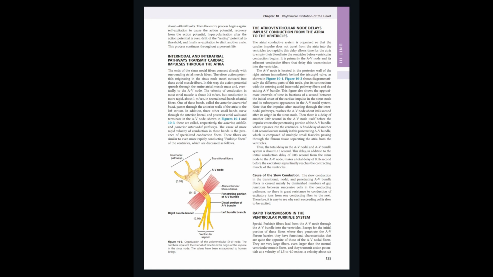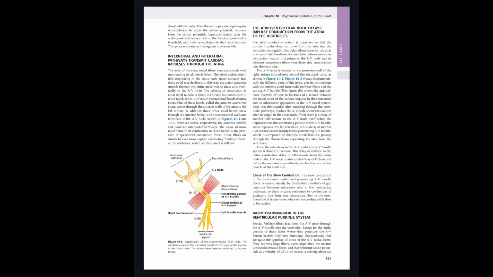The cause of slow conduction in the transitional nodal and penetrating AV bundle fibers is mainly the diminished number of gap junctions between cells in the conducting pathway. So there is great resistance to conduction of excitatory ions from one conducting fiber to the next. Therefore, it is easy to see why each successive cell is slow to be excited.